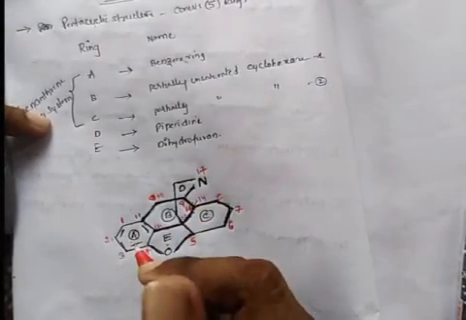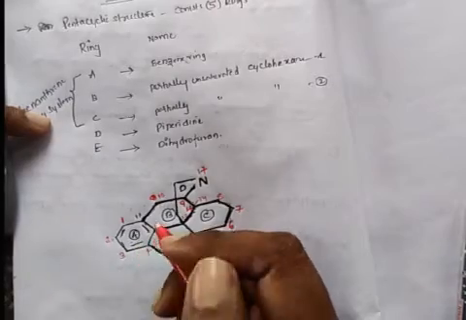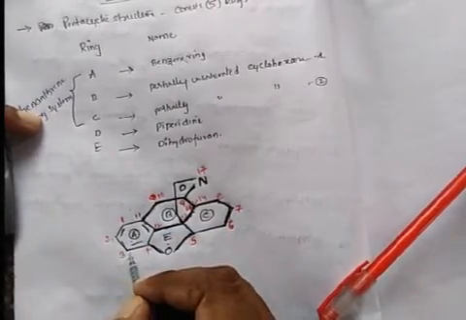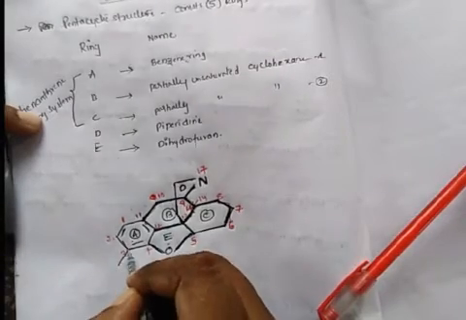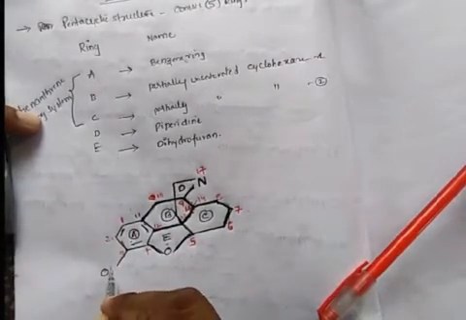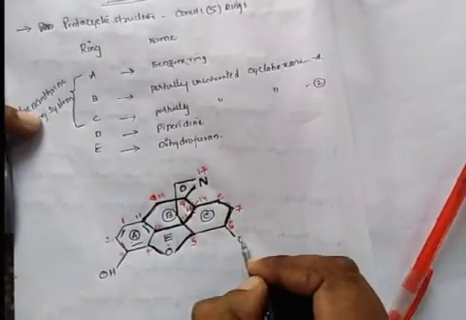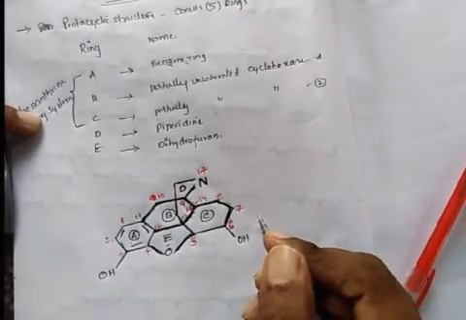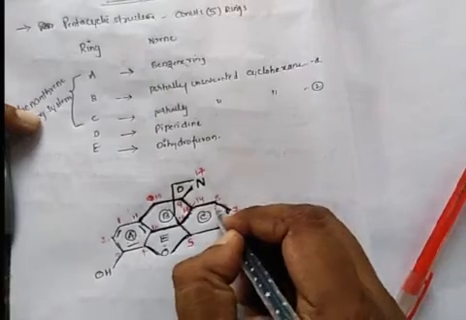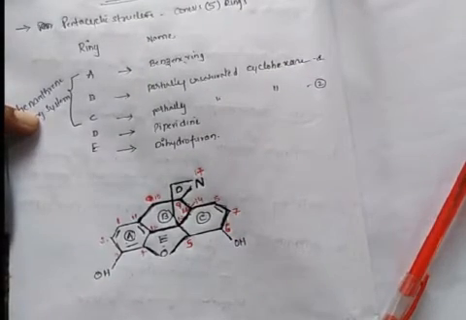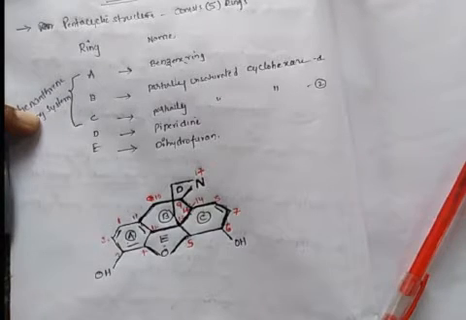At the third position, here, there is a hydroxyl group, an OH group. Also at the sixth position there is an OH group. And there is a double bond between the 8 and 7 carbons.